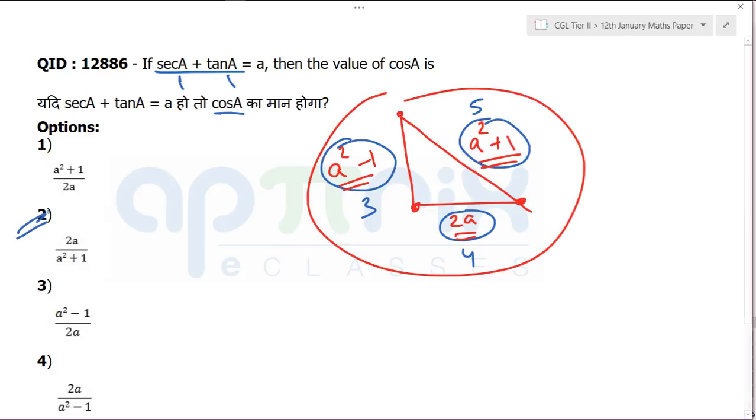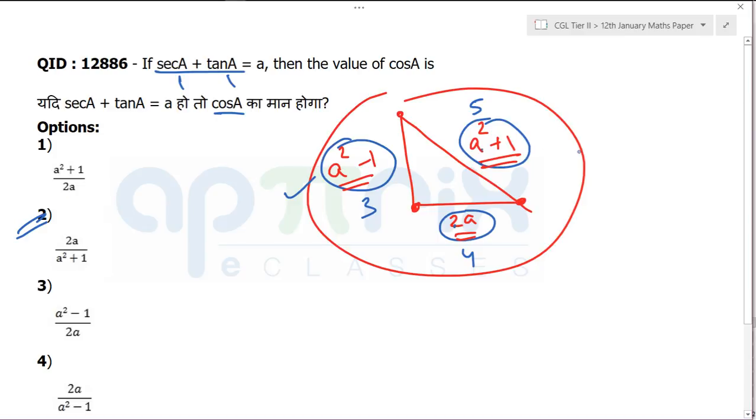Hope all of you are understanding this. If you are not getting it, let me know. Okay, I'll explain it once again. Getting my point or not? Was it difficult? If you just remember this triangle, it gives you sec A plus tan A is equal to A, right? You can sum it and find it out. So even if you have this triangle in the mind, you can directly mark the answer. That is 2a plus a square plus 1.